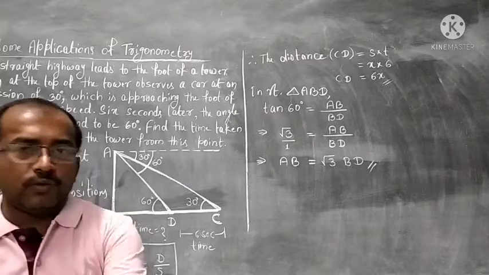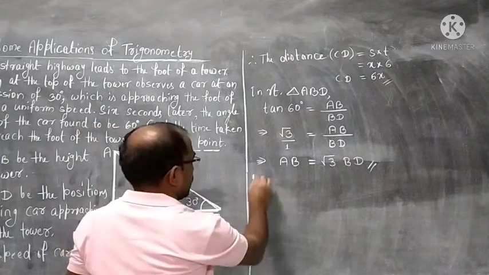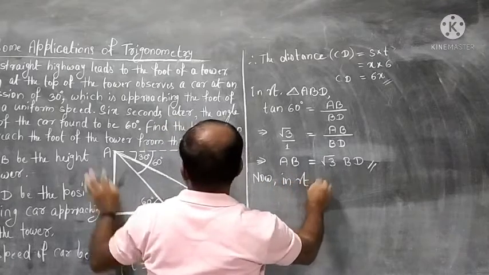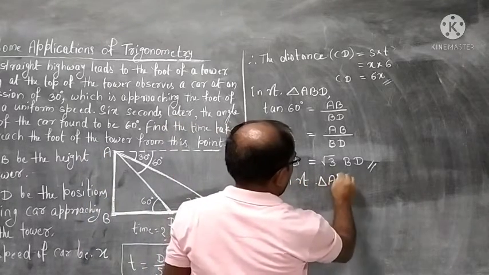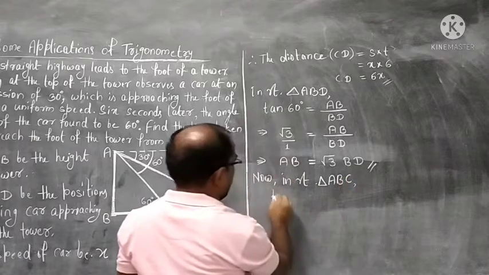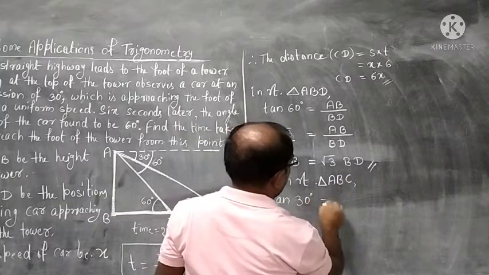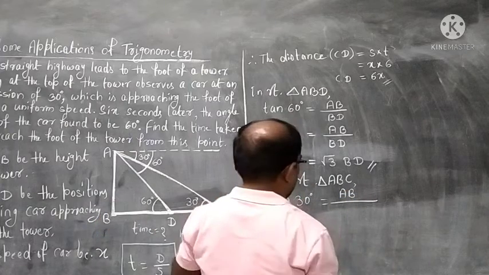Then let us continue in the second triangle. How do we work? In another triangle, in right triangle ABC. Here also we will go for tan only. Tan 30 degrees it is. Perpendicular will be AB and base will be BC.